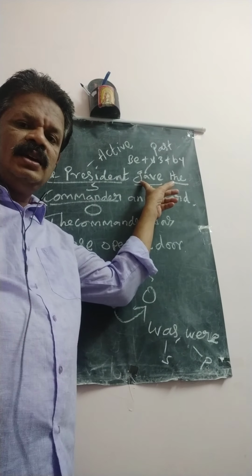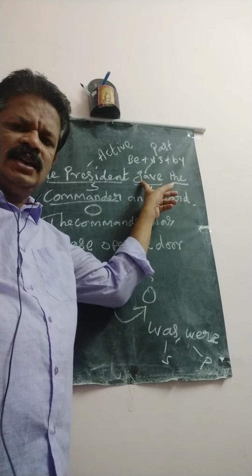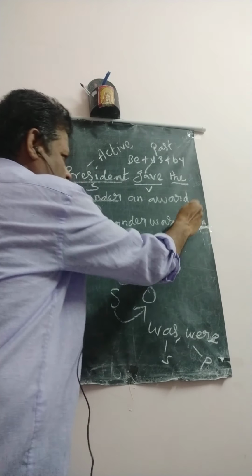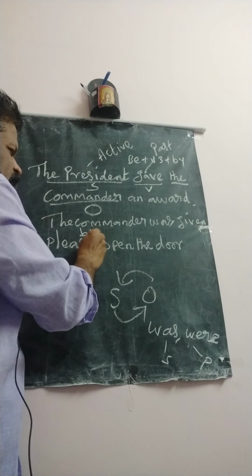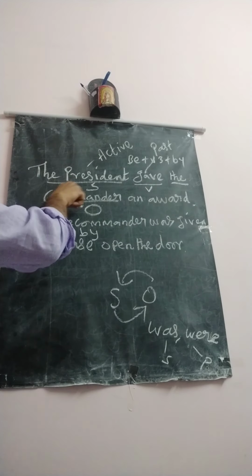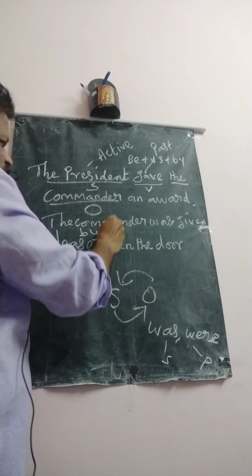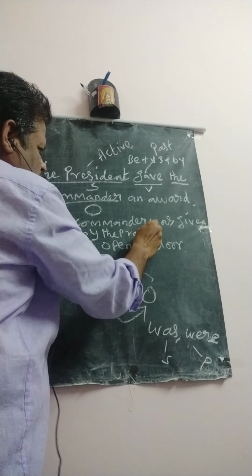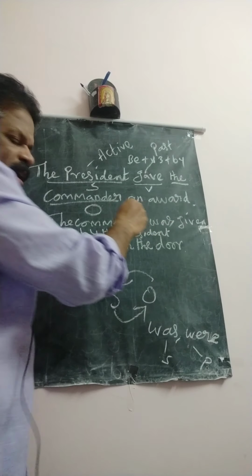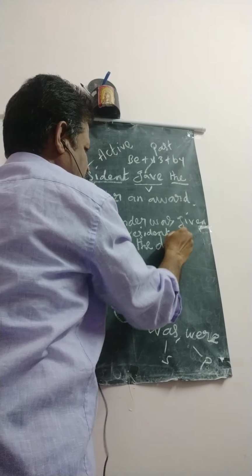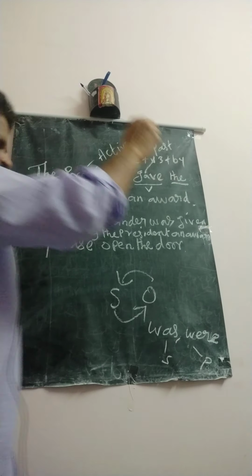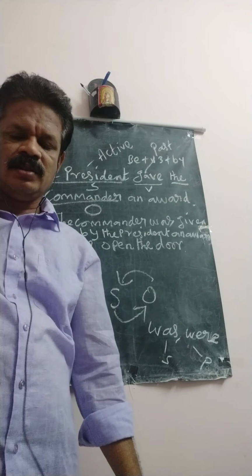What is V3 of gave? Given. Was given. After V3 you have to write by. Then you bring the subject in the place of the object. The president. Then you write as it is. An award. Okay, students.